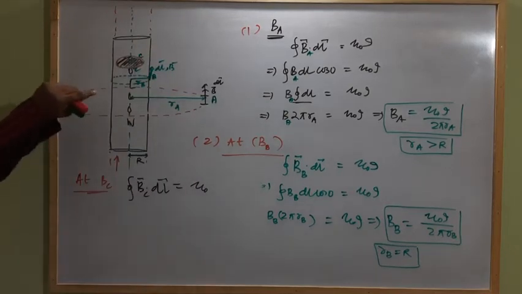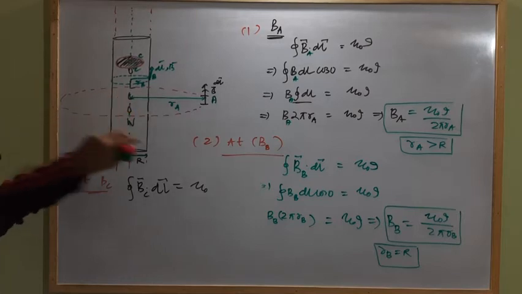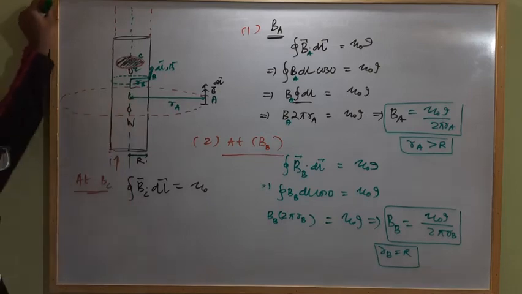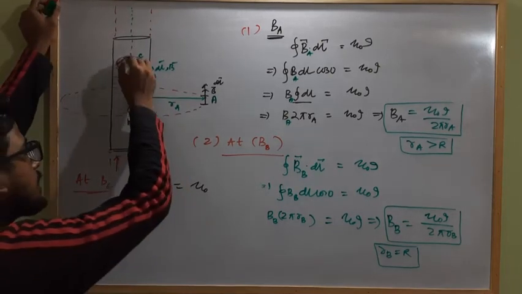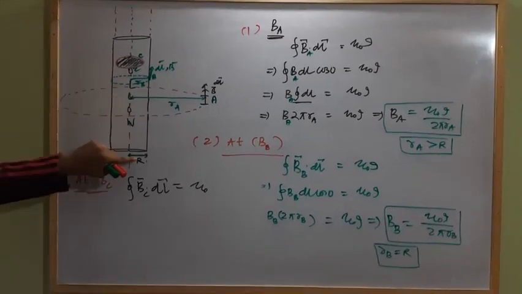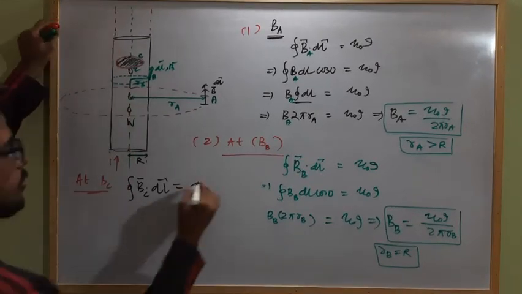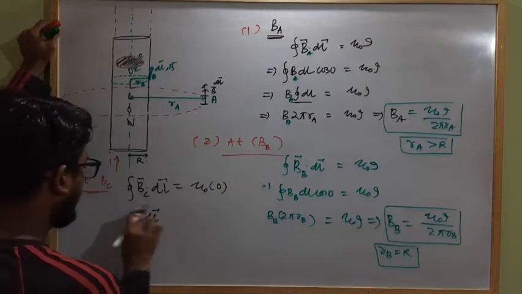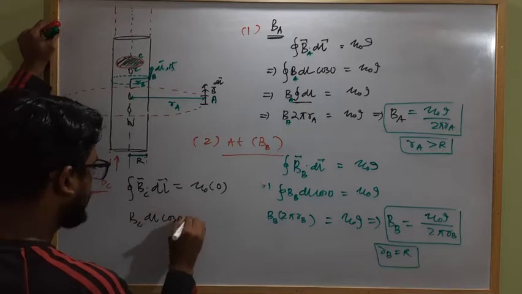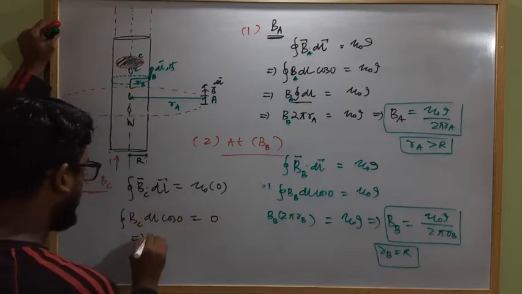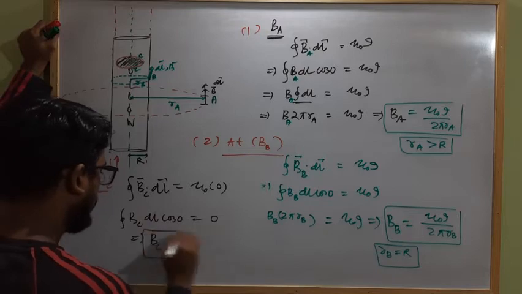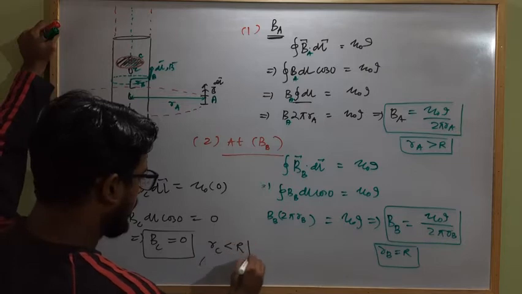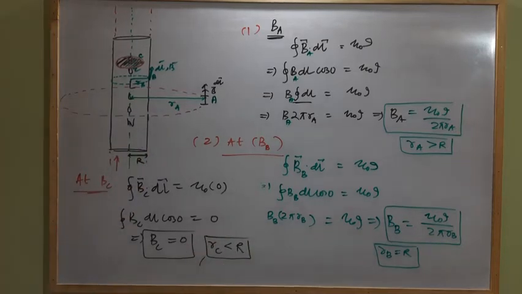As this is a hollow cylindrical current carrying conductor, the current will pass along its surface. There will be no current within the conductor. That means the current enclosed within this Amperian loop is 0, as no current flows inside. So B at C dl cos 0 equals 0. This implies B at C is simply 0, where rC is less than r, the radius of the current carrying conductor.